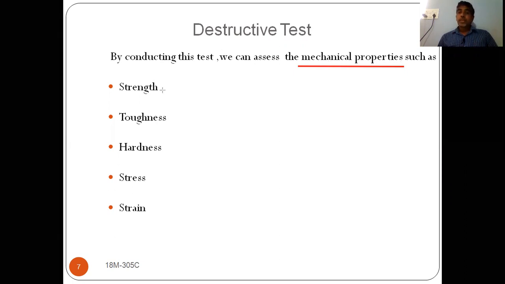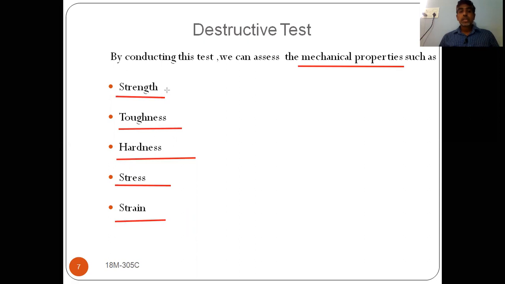What are the mechanical properties generally? We have strength, toughness, hardness, stress and strain. These can be derived from your compression test or tensile test. From that you can get the stress-strain diagram, and from the diagram we can indirectly find stress and strain.